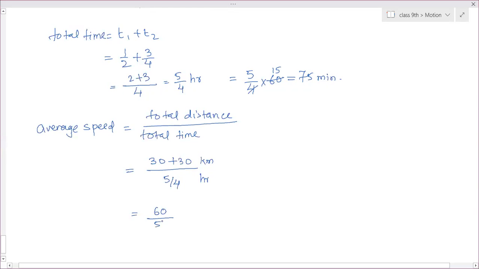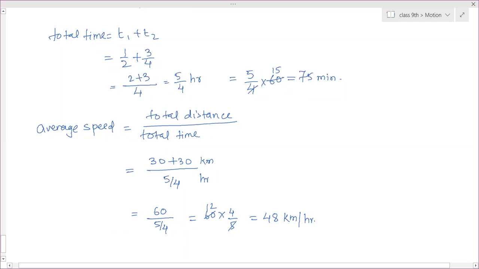So 60 divided by 5 by 4. 60 into 4 by 5. This is reciprocal multiplication. 5 12s are 60, so 12 into 4, 48 kilometer per hour is the average speed.